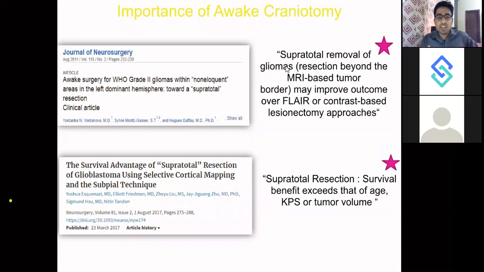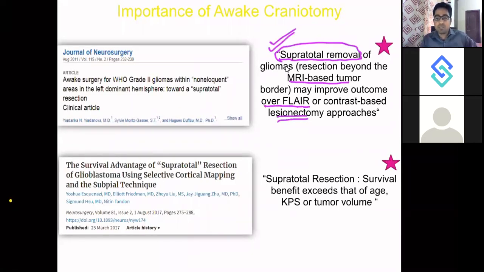Now, if I keep the patient awake and remove more tumor than I can remove under general anesthesia, I do a supratotal removal. Supratotal removal is very beneficial because I do more than what is shown in the MRI FLAIR based image. Rather than just doing the lesionectomy, I am doing a supratotal removal.